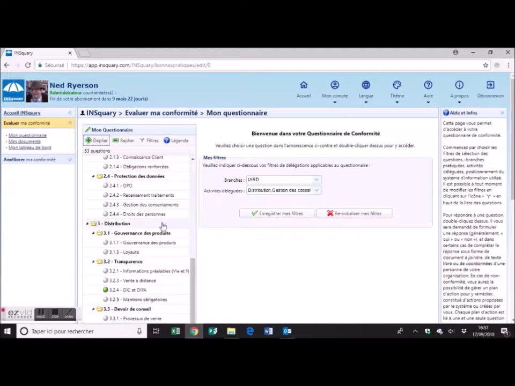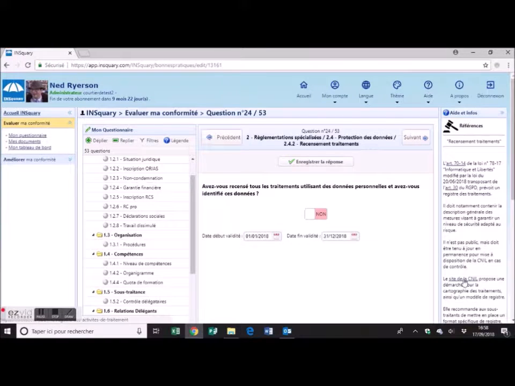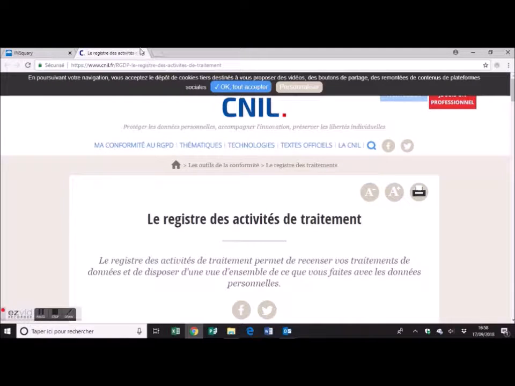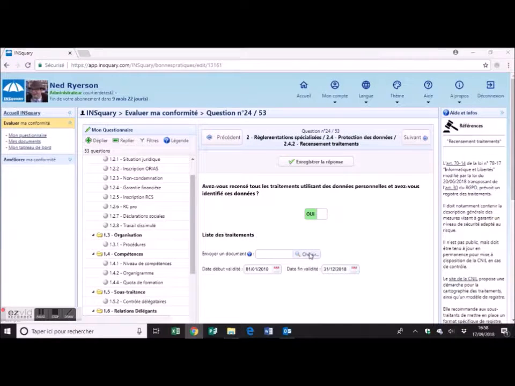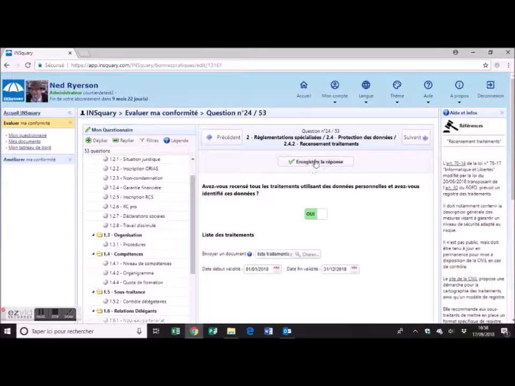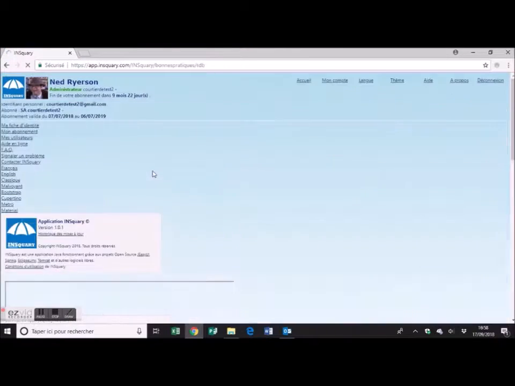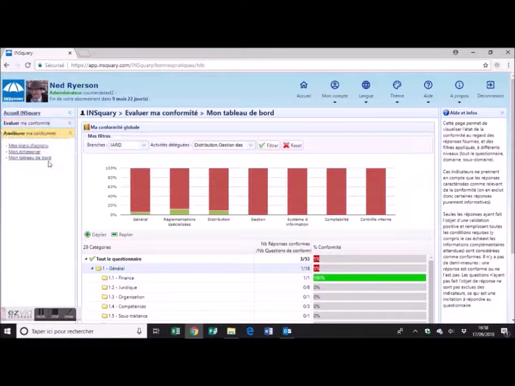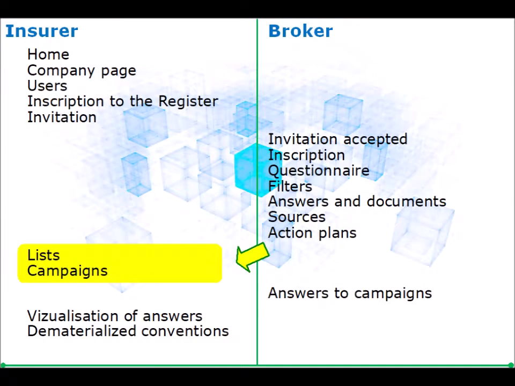A help section gives information about the regulatory obligations, and even refers to public documentary sources, often Légifrance, or like here, the website of the CNIL. Some questions request the broker to upload documents in the virtual binder in a completely confidential and secure manner. The system renders a compliance profile with different levels of synthesis. When an answer is not compliant, the platform offers the broker to manage compliance actions. The actions resulting from the different answers are tracked within a schedule management tool.